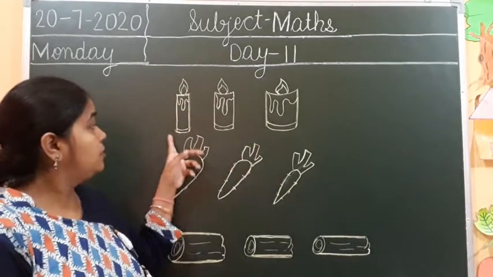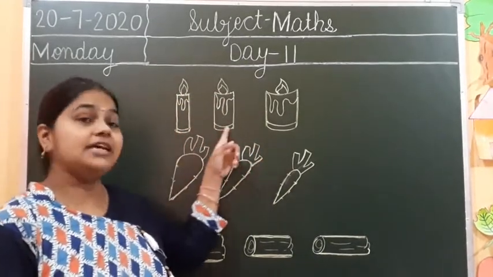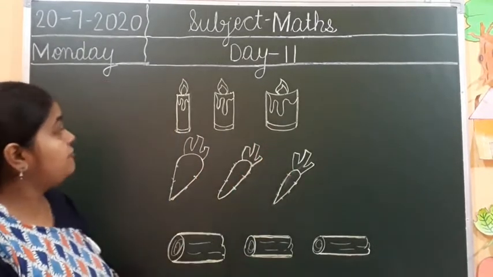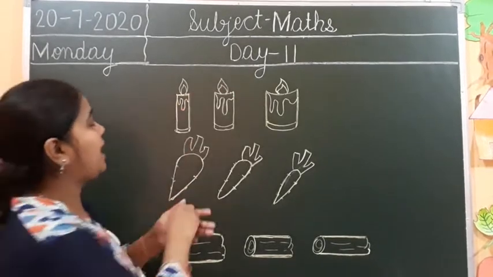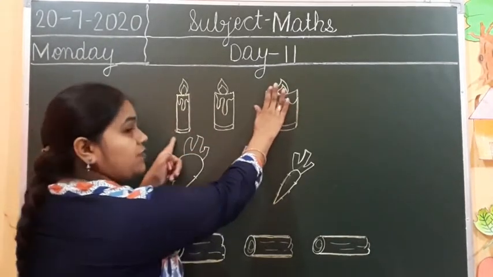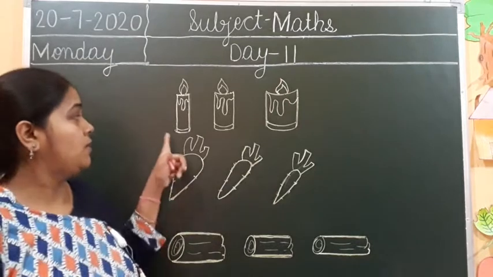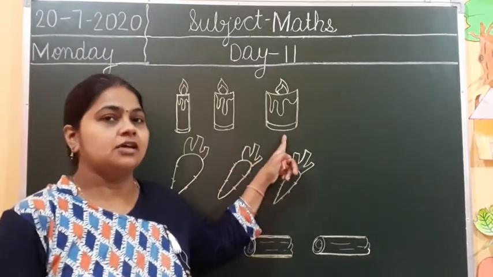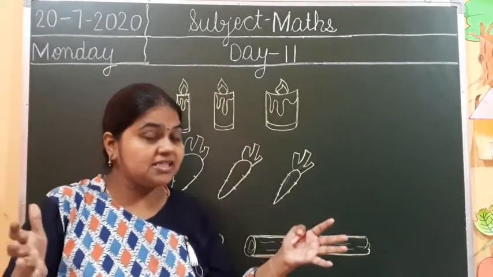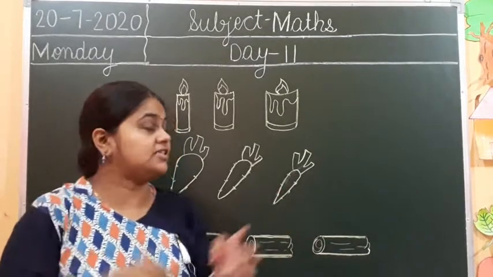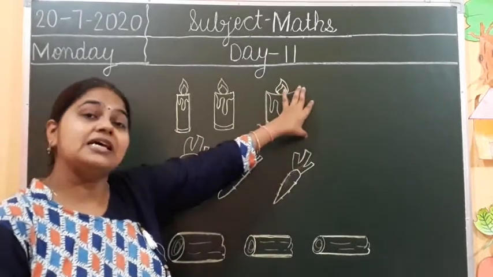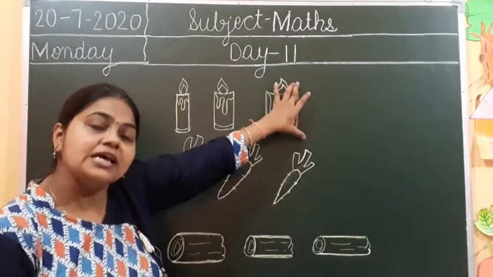Right? Now look here. What are these? Candles. If we see only these 2 candles, not this one, then we can say this one is thick and this one is thin. But now we are having 3 candles. So tell me which one is thickest? Thickest means सबसे मोटा. This one or this one? This one is thickest.